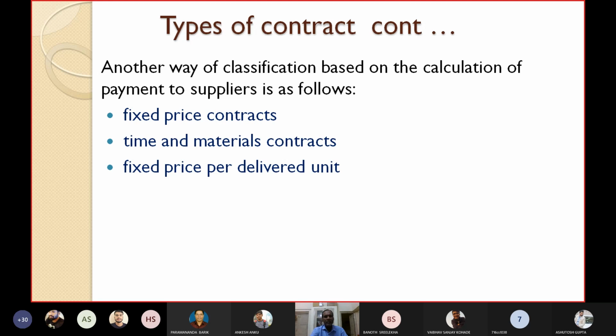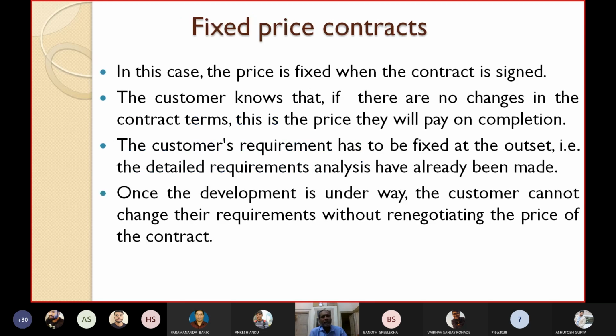Let's first see the fixed price contract. As its name suggests, the price is fixed when the contract is signed. So when you are signing the contract with the firm, you are fixing the price. Later on, they cannot change the price. You can consider this contract maybe as an MOU or so.